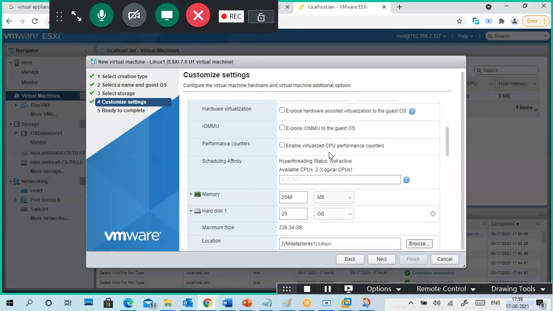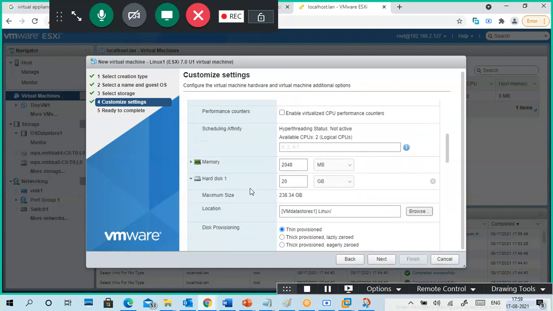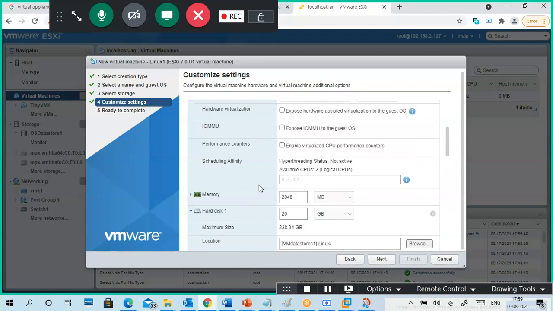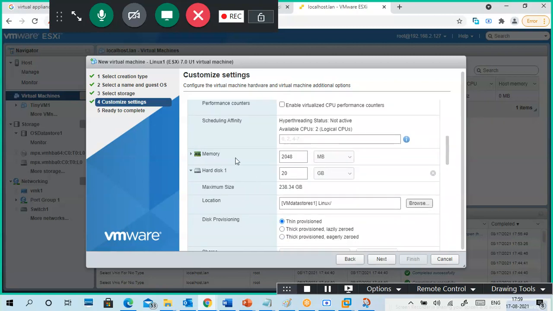Each one we can enable, like virtualized CPU performance counters, but otherwise you can leave it. Okay, memory is 2 GB, not required, 1 GB is enough.